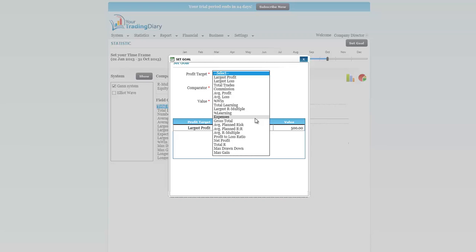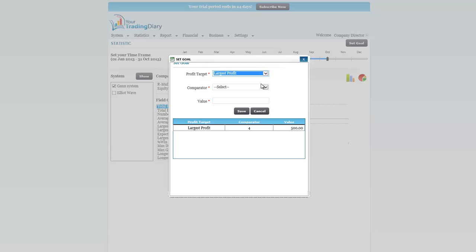I don't think we would be setting a goal for expenses in statistics. Percentage learning, I think we need to get rid of that. Certainly, at least call it a loss. We can set goals of total learning. Yeah, I think we need to clear out a few of them. That's for you and I to do, Brett, nothing for Deepak.